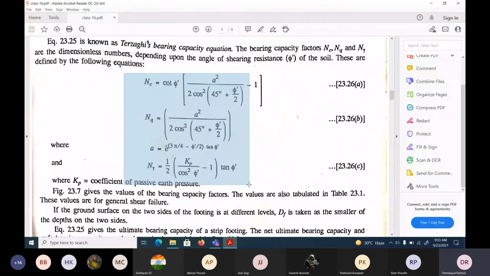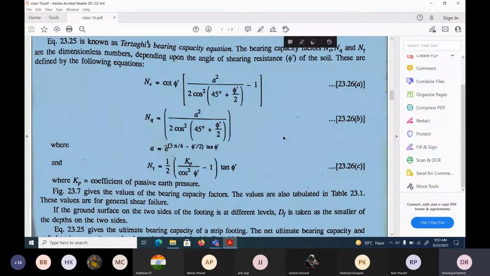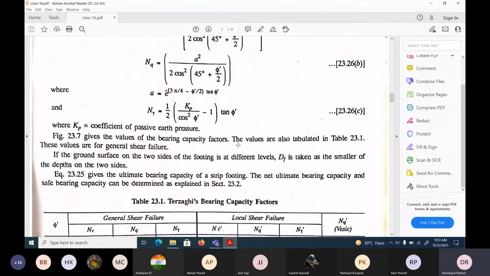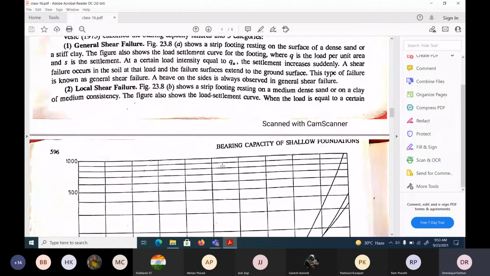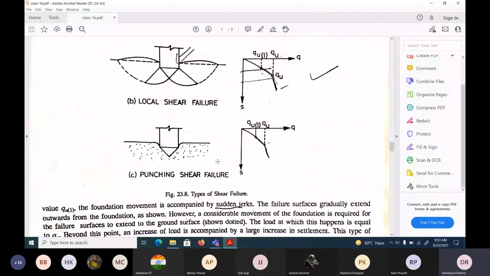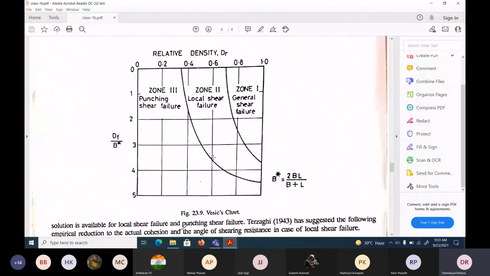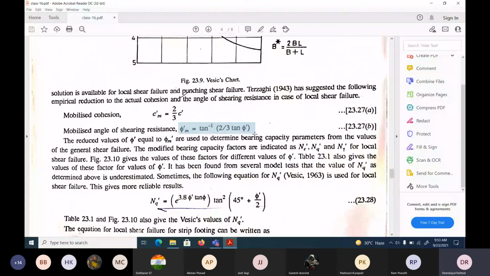This is for general shear failure. For NC dash, NQ dash, N gamma dash, what we can do is substitute the mobilized angle of internal friction, which would be equal to the tan inverse of 2/3 of tan phi. That means first we calculate tan phi, then take 2/3 of it. Or you can remember it this way: tan phi m is equal to 2/3 of tan phi dash.